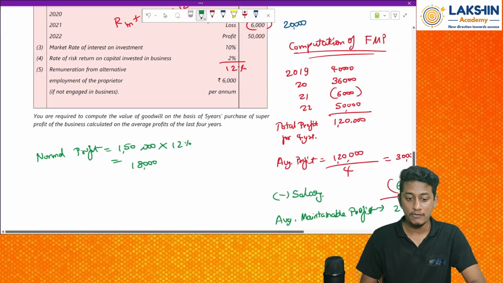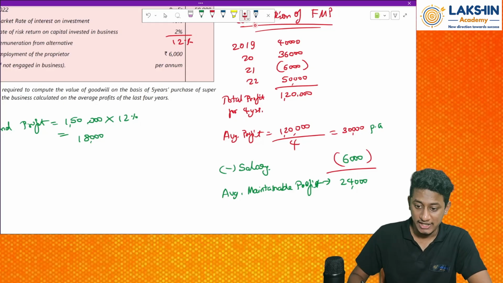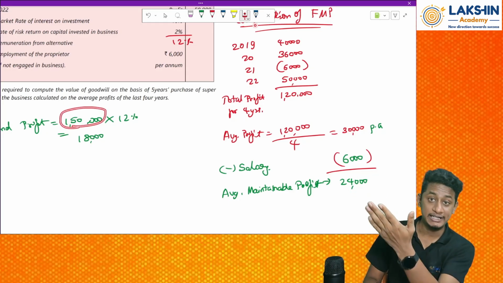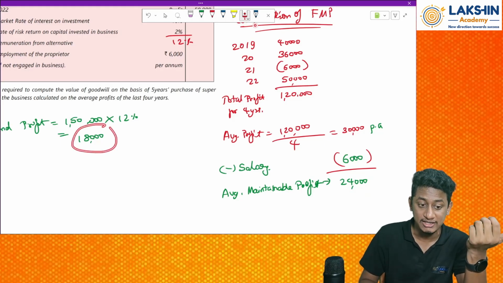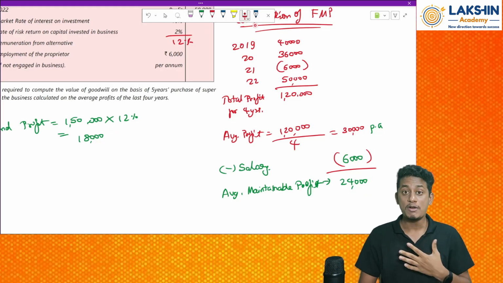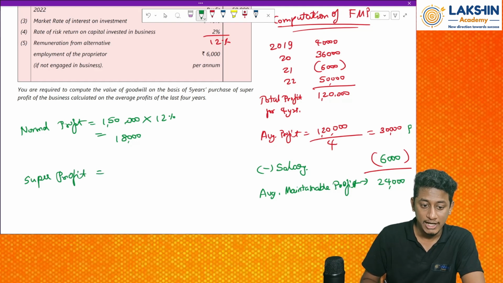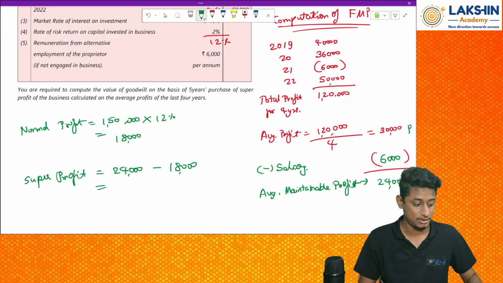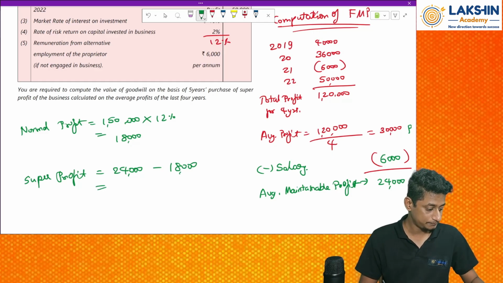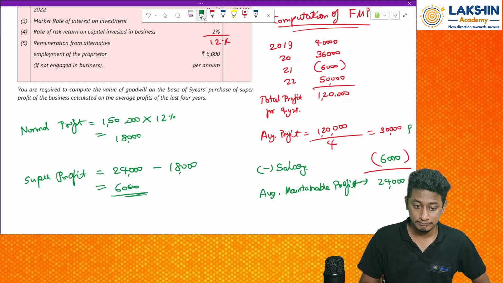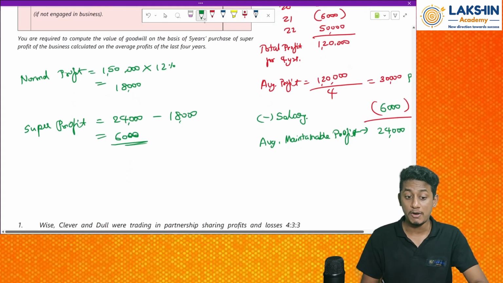Now compare my average profit with the industry profits. What is the average profit I am earning? I am earning rupees 24,000 for a capital of rupees 1,50,000. But as per industry, how much is the profit? Only rupees 18,000. That means how much more am I earning? How much is my super profit? It is 24,000, my profit, minus 18,000, the industry profit. If I do 24 minus 18, it will be rupees 6,000. Got it? So rupees 6,000 is my super profit. But did I get my goodwill?